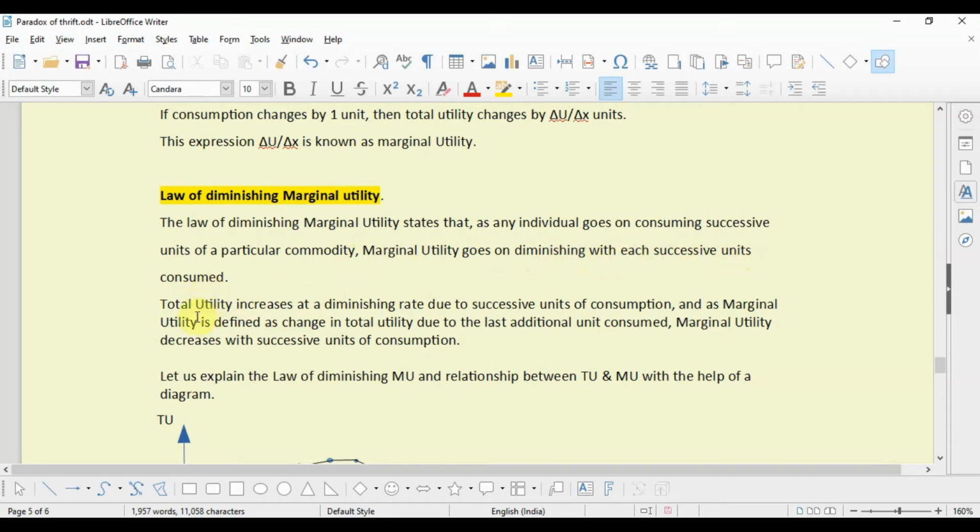Now, total utility increases at a diminishing rate due to successive units of consumption, and as marginal utility is derived as the change in total utility due to the last additional unit consumed, marginal utility decreases with successive units of consumption. Now, let us explain the law of diminishing marginal utility and the relationship between total utility and marginal utility with the help of a diagram.